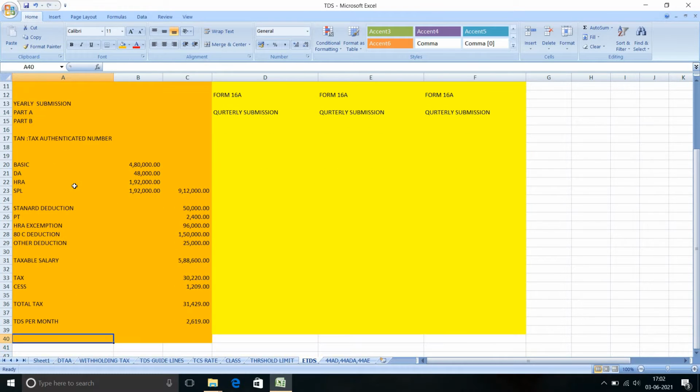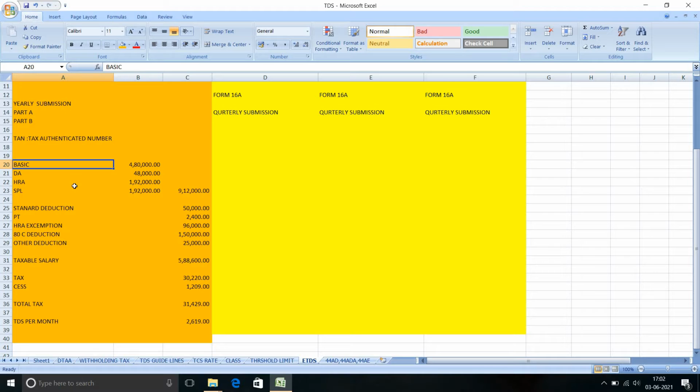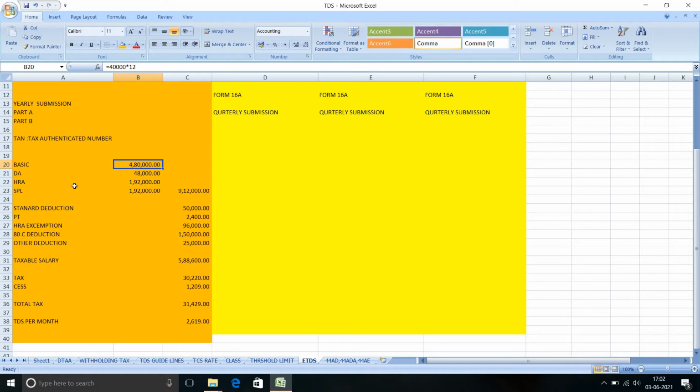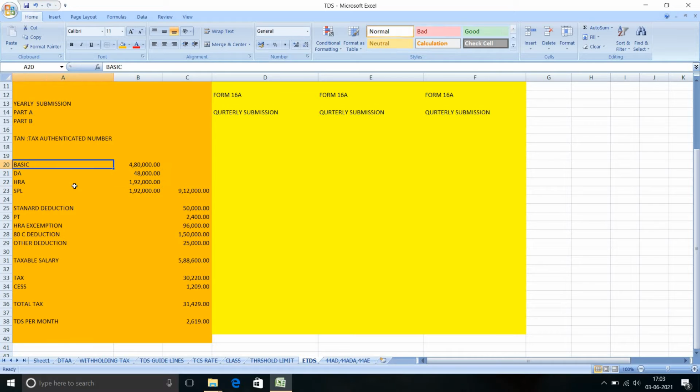See, in every company or any organization, before paying the salary, the payroll, HR or accounts department has to decide whether the employee comes under TDS deduction or not. If his salary is more than the taxable income, of course we have to deduct TDS. How to calculate? I am giving an example here.